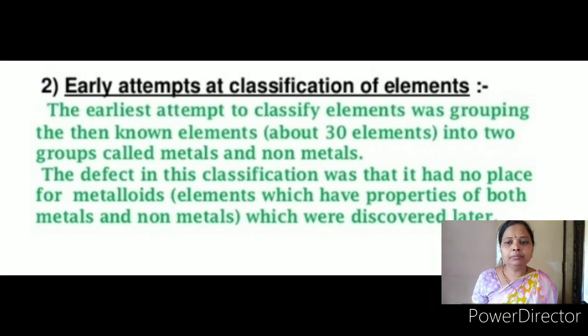Early attempts at the classification of elements. The earliest attempt to classify the elements was grouping the then known elements into two groups, that is, metals and non-metals. There was no place for the metalloids, that is, the elements which have the properties of both metals and non-metals.